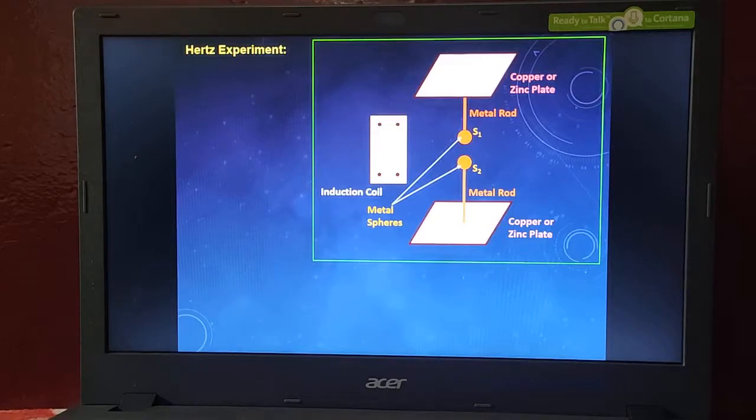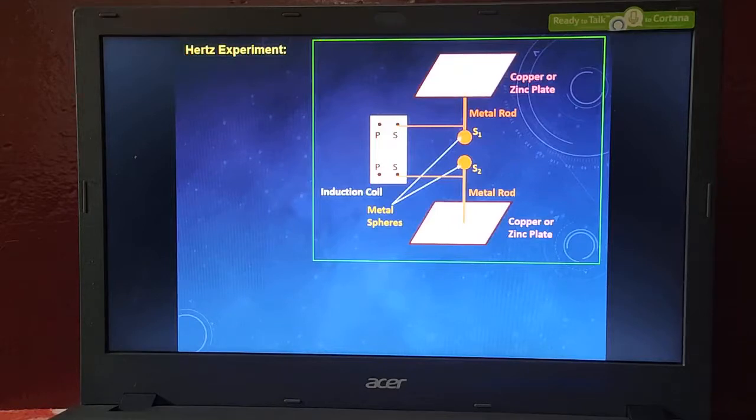Here we have an induction coil. The induction coil is connected to the metal rods. An induction coil is nothing but a transformer. P means primary coil and S is the secondary coil. From the secondary coil the output energy comes, and it is connected to the metal rods. Once the induction coil is connected to the metal rods, the energy is transferred from the induction coil to the metal rods.